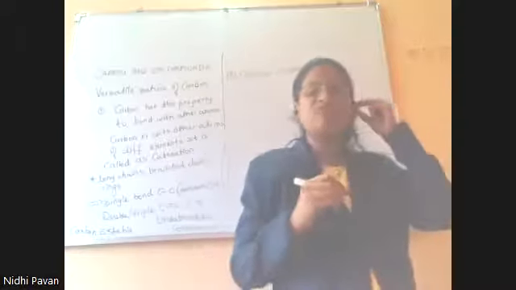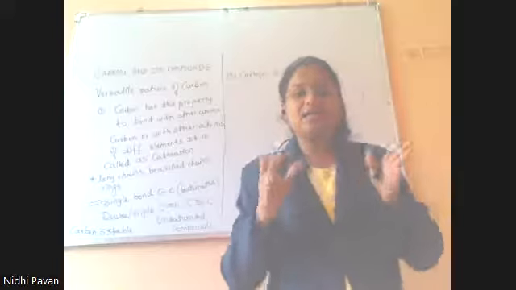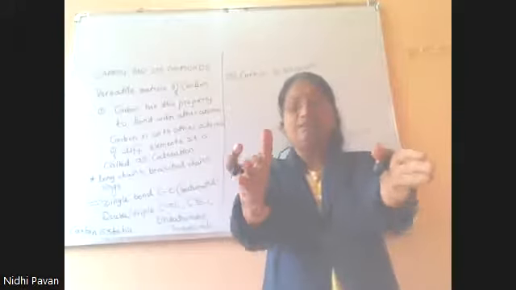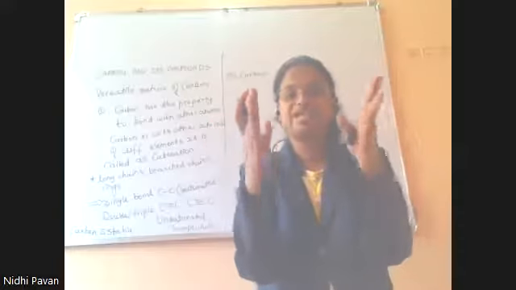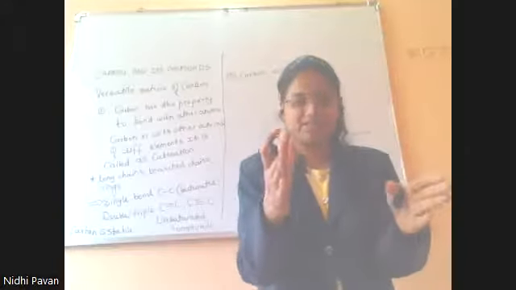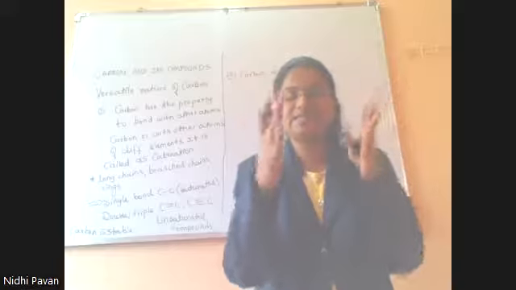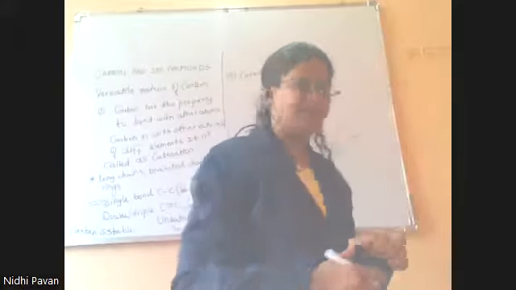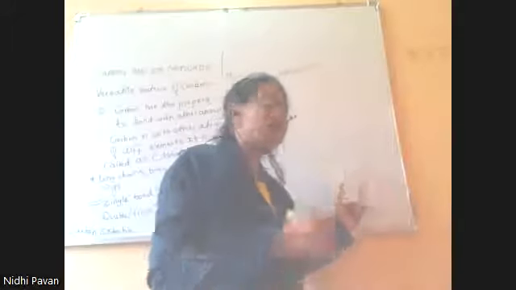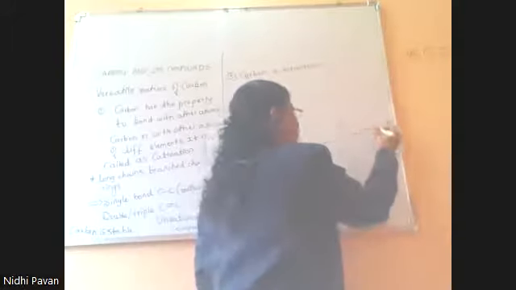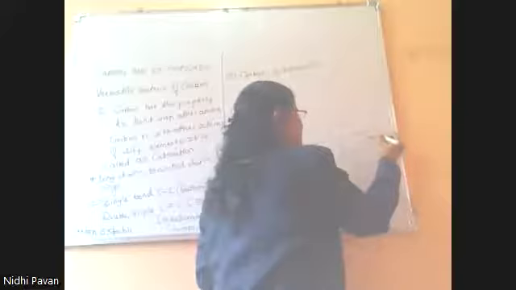Here we have 2 hands. With 2 hands, you can shake hands with 2 persons simultaneously, at the same time. Similarly, carbon has 4 hands, which means it can shake hands with 4 persons simultaneously.